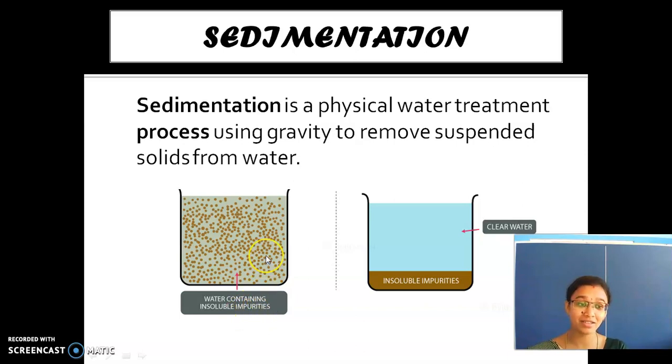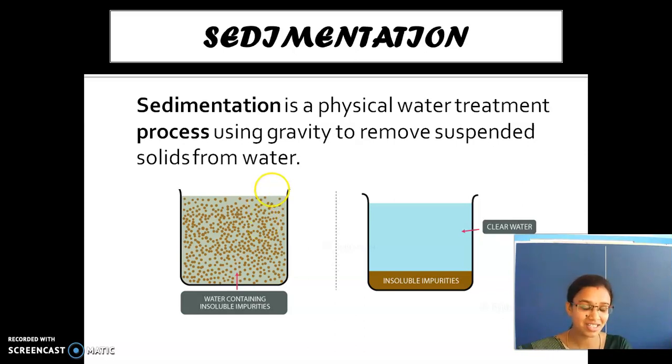What do you mean by insoluble and soluble? Insoluble means which does not dissolve in water. It remains the same. Soluble means which mixes with water well. So the insoluble impurities present in the water, we keep in a beaker separately for some time without any disturbance.